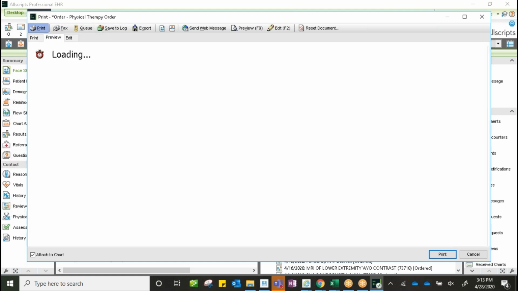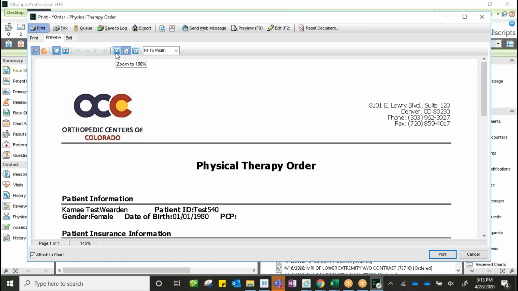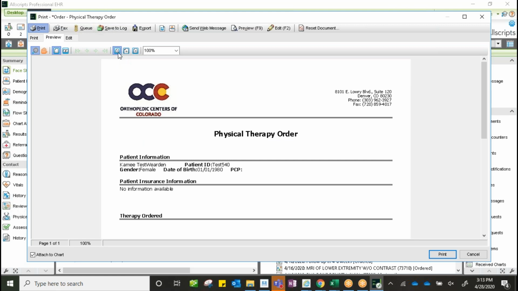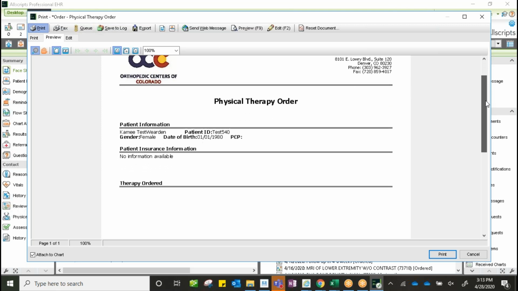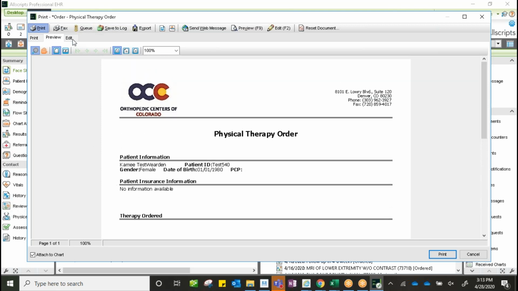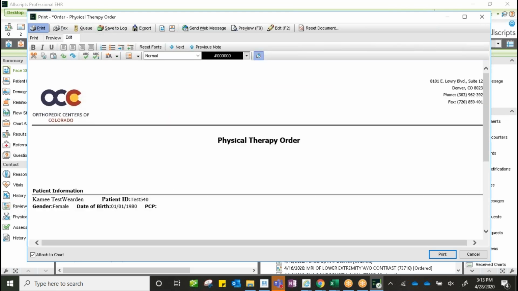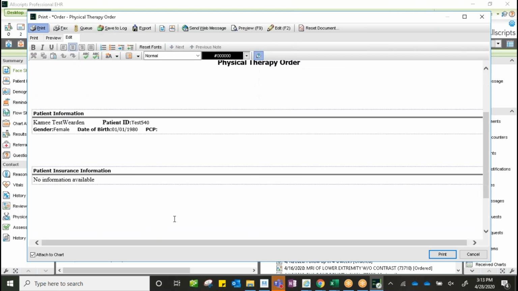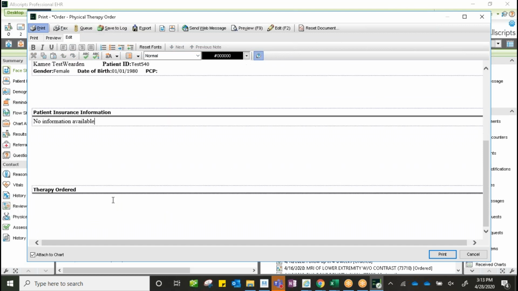If we go to our preview, I'll look at the full view here. We could see a physical therapy order that we had generated. If we want to choose edit, it will again populate the information that